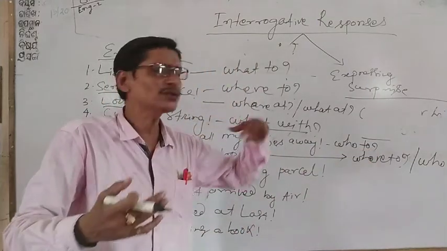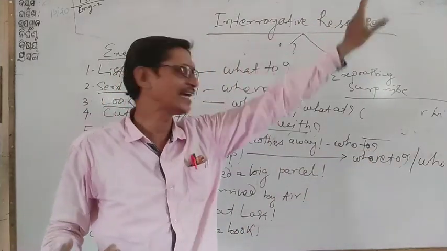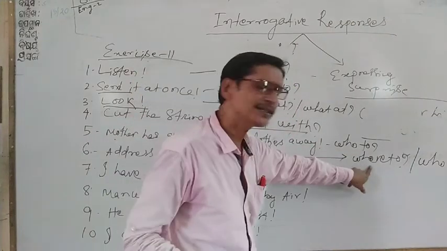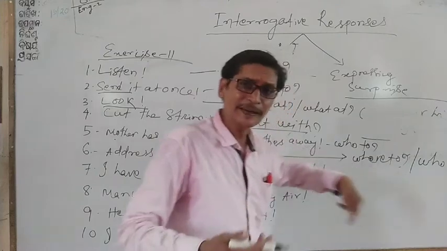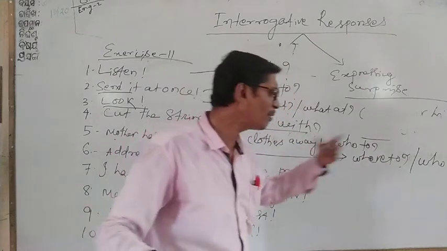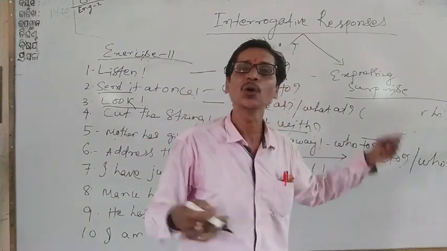We can use "to" to talk about a place as well as a person. If we are talking about a place, then it is "where to." If the address we are talking about is a person, then it should be "who to."